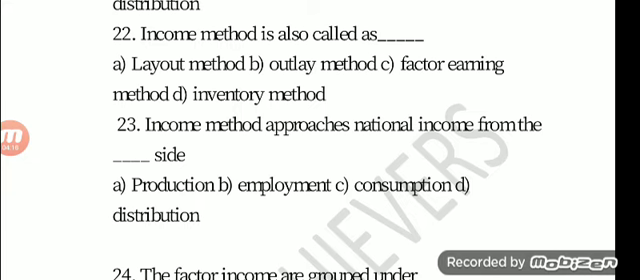Question number 23. Income method approaches national income from the dash side. Option A, production. Option B, employment. Option C, consumption. Option D, distribution. The answer is option D, distribution.